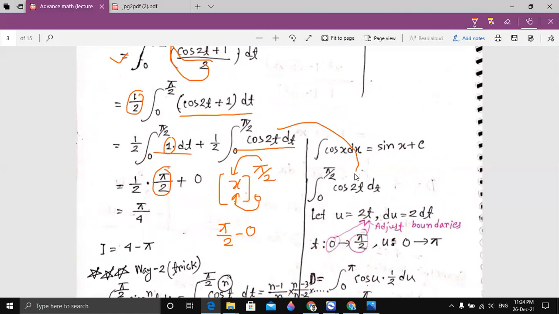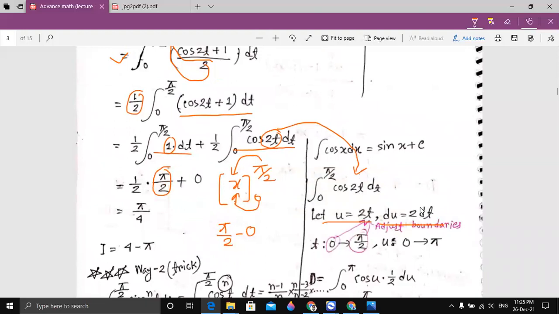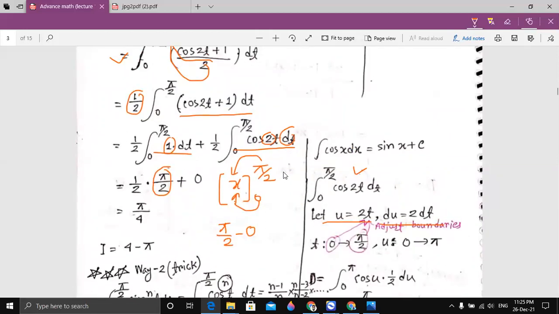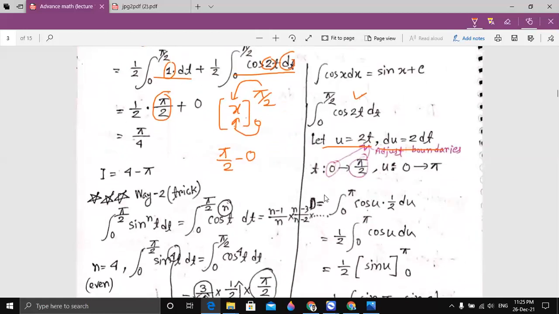And the integration of 0 to pi by 2 of cos 2t dt, this part I have calculated here. Again this is a substitution rule because we have 2t here. So we let u equal 2t and differentiate on both sides, so we get du equal to 2 dt. So guys, see here we have 2 dt, right?